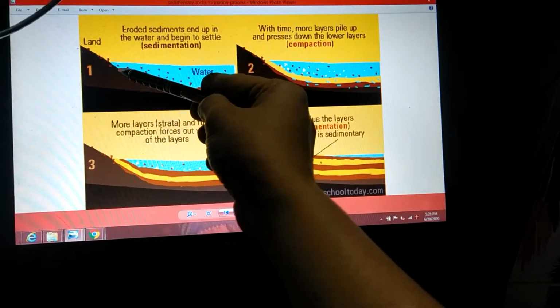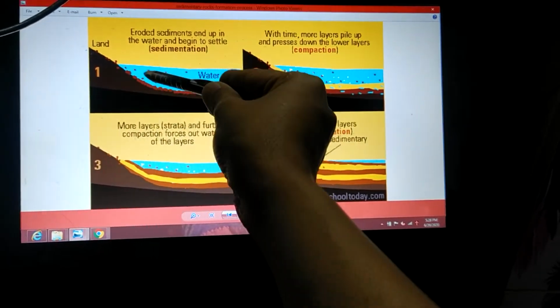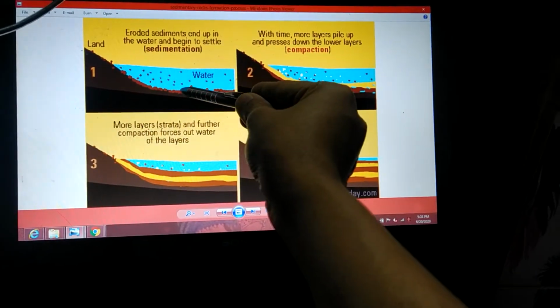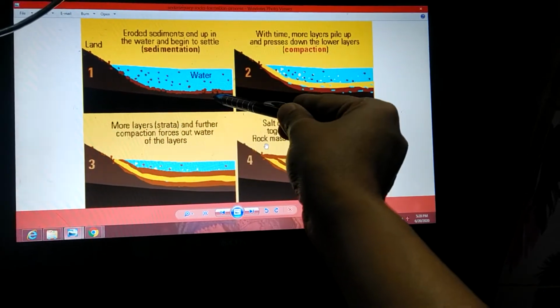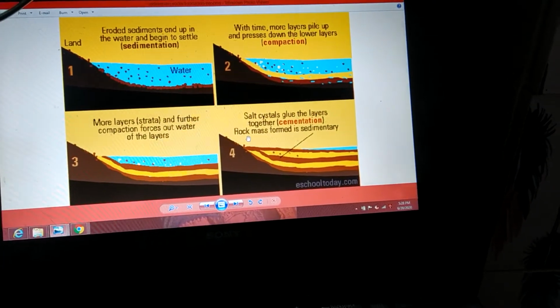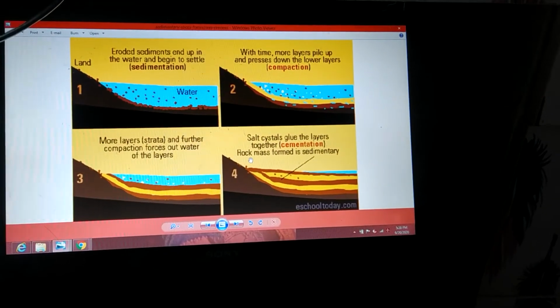That is what the first figure tells us, that all these eroded sediments are going to join the lake or sea along the river which is flowing, and after reaching the bed, they are going to settle down there. This settling at the bottom itself is called sediment.